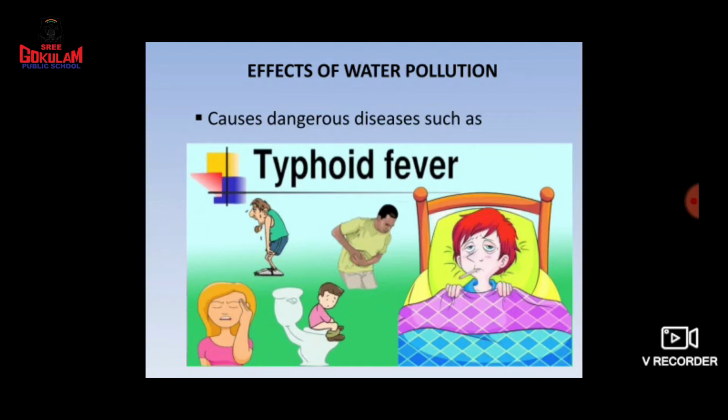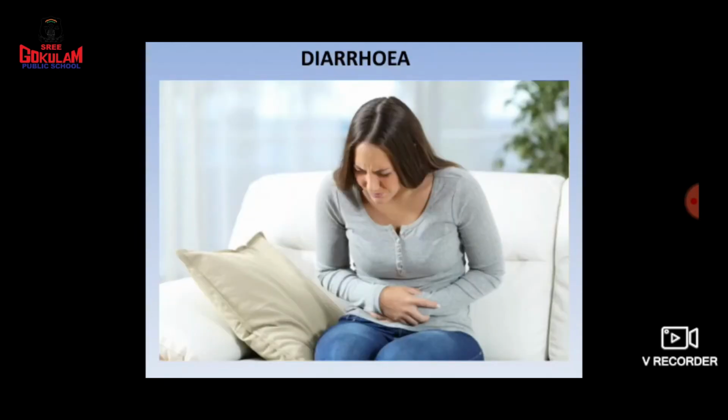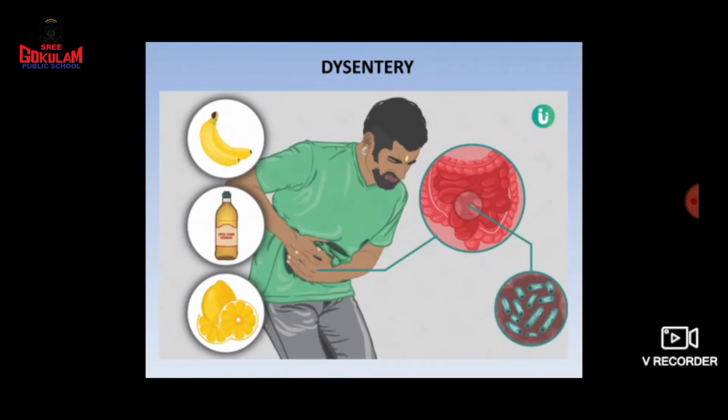Okay, so this water pollution can cause, or when we take this polluted water, we can get disease. What is that disease called? Typhoid. Okay, typhoid fever. And here, children, diarrhea. What is diarrhea, children? Yes, loose motion and stomach pain, everything will be there. Okay, and here dysentery, you know, which is affecting the digestive system. Okay, lack of digestion. And here also it can cause loose motion, stomach pain, every problem can be there.